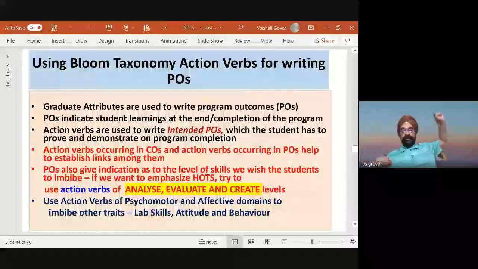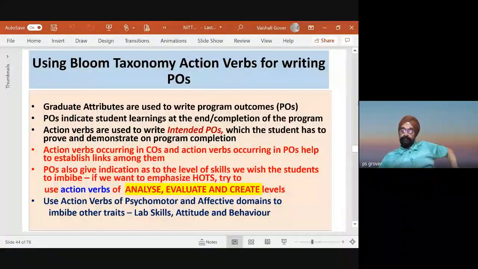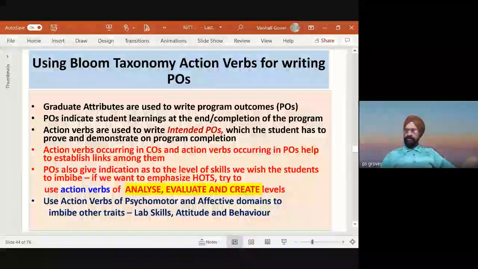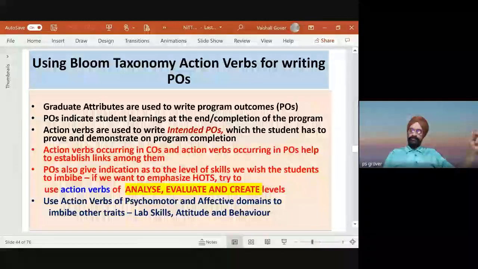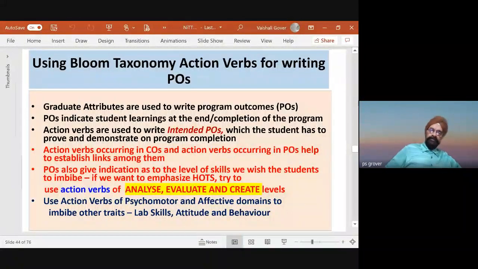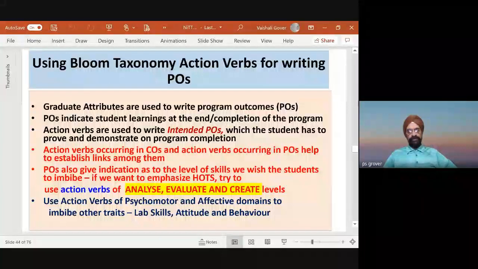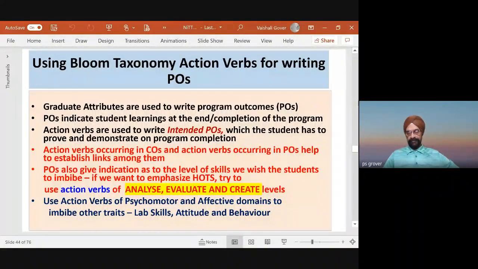Now, using Bloom taxonomy action words for writing POs. Please see here. POs are consolidated over 3 years, 4 years, 2 years. For this purpose, every institution defines graduate attributes. Graduate attributes means what qualities we want our students to have in terms of knowledge and in terms of attitude. The institution decides this, or some accreditation agency decides. The NBA decided graduate attributes for engineering, management, pharmacy, MTech, etc.